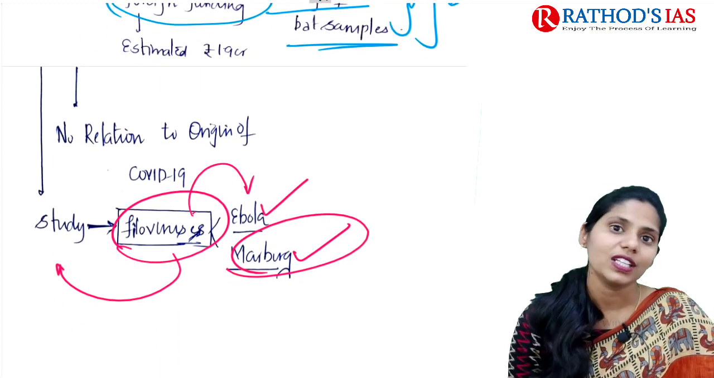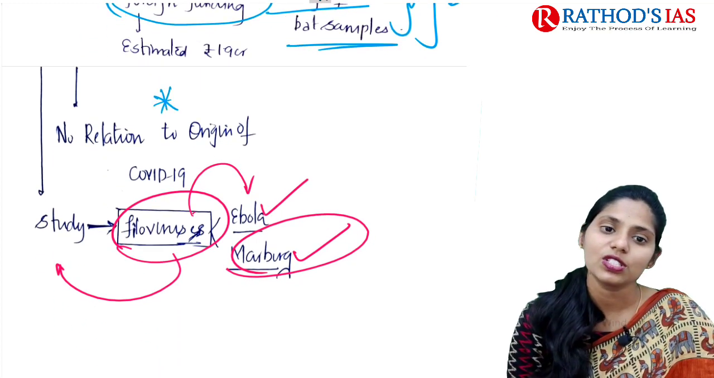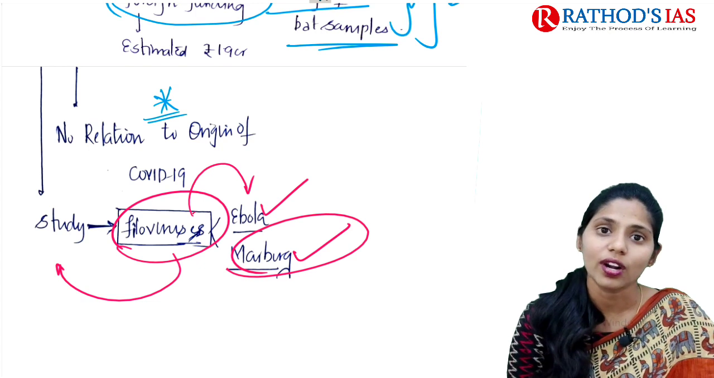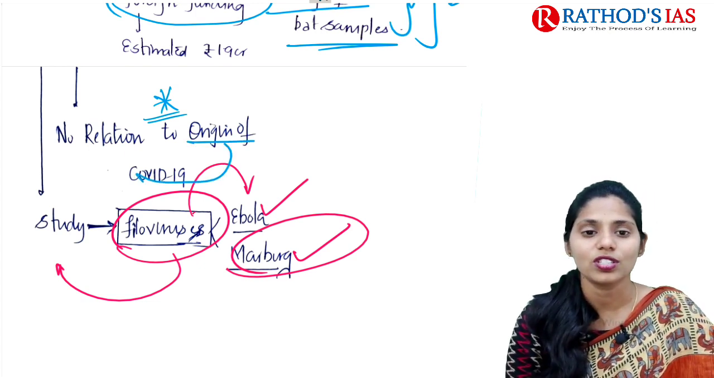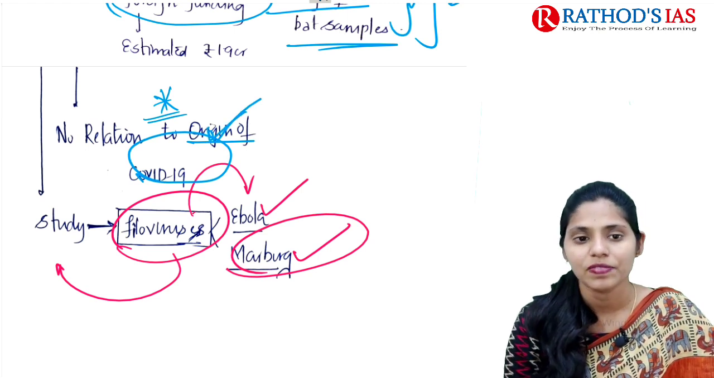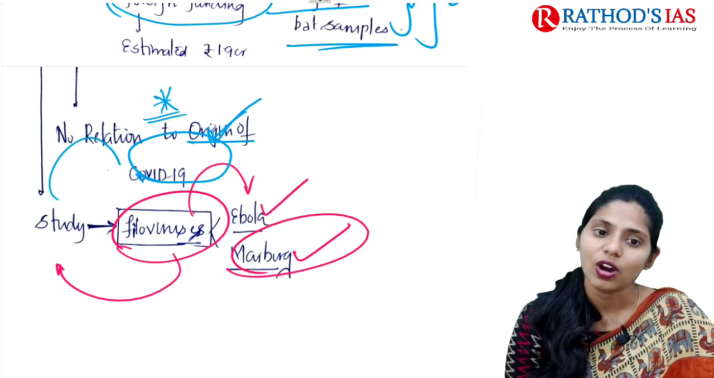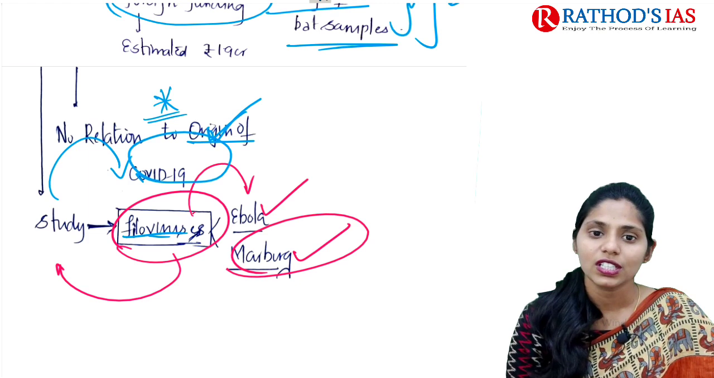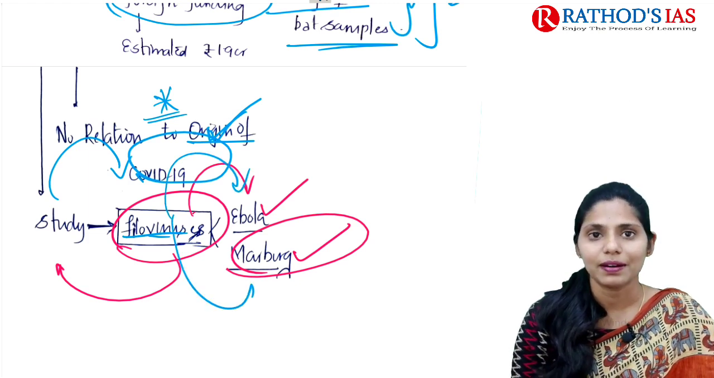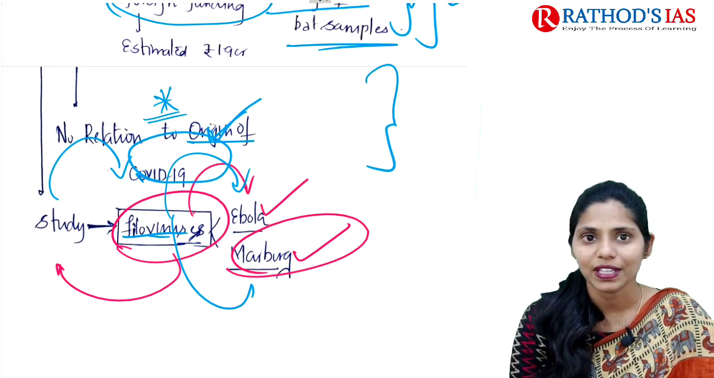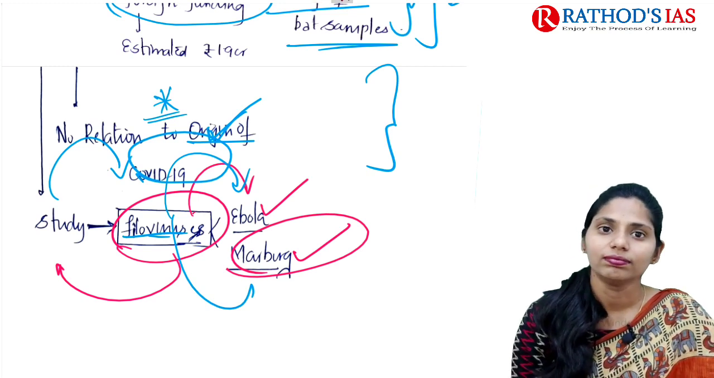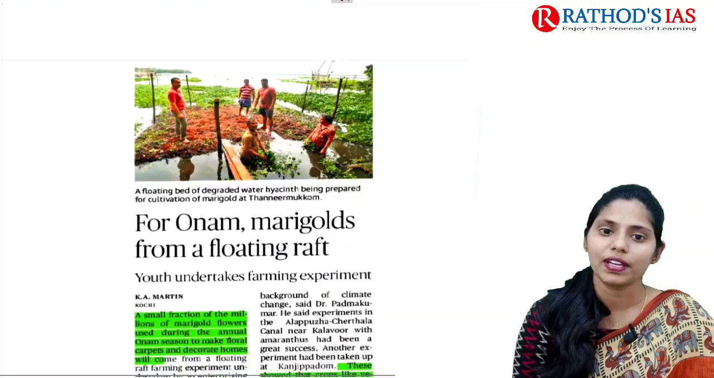One important thing you should remember here is that this study is not related to the origin of COVID-19. We are not going to look at the origin of COVID-19 in this study. This study was mainly done on filovirus, that is Ebola as well as Marburg. So these are some important things to remember regarding this topic. And I hope it is clear. Now let us see the next topic.